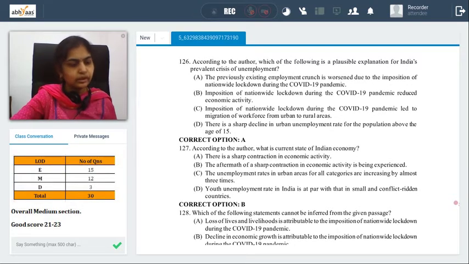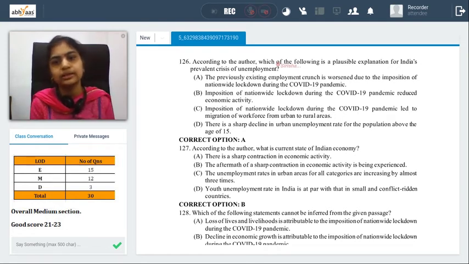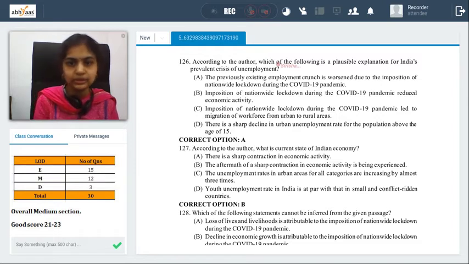126. According to the author, which of the following is a plausible explanation for India's prevalent crisis? Okay. What is the reason for the given crisis? That is a point of view that we have. Let's see the options. Previously existing employment crunch is worsened due to the imposition of nationwide lockdown during the pandemic.